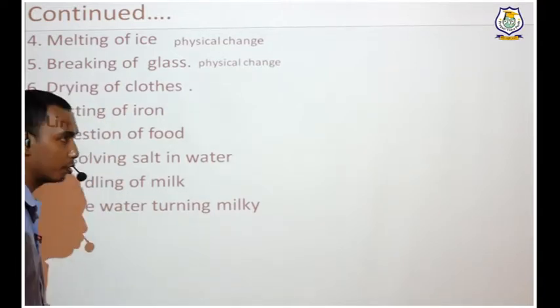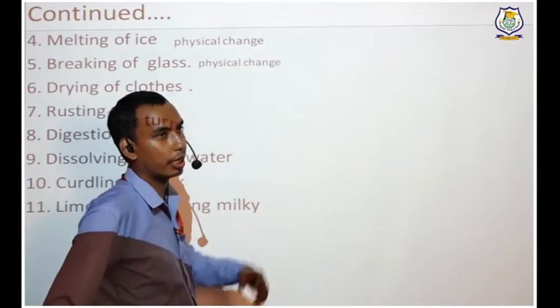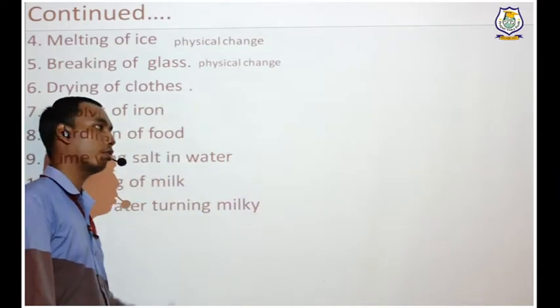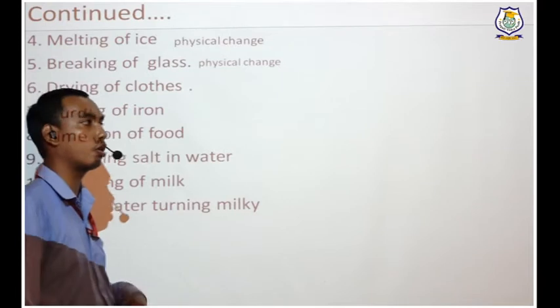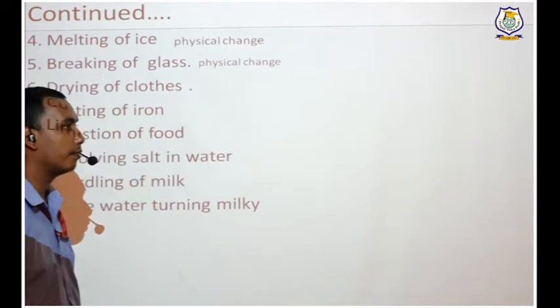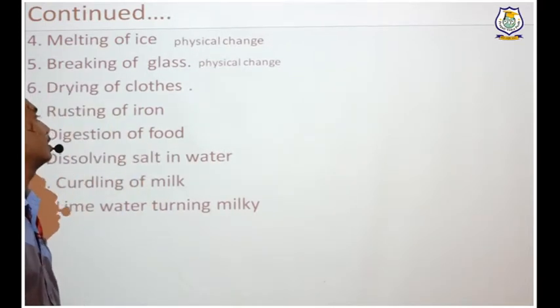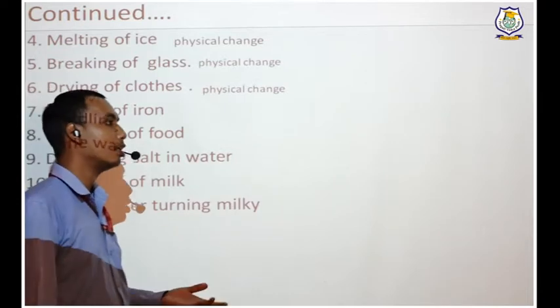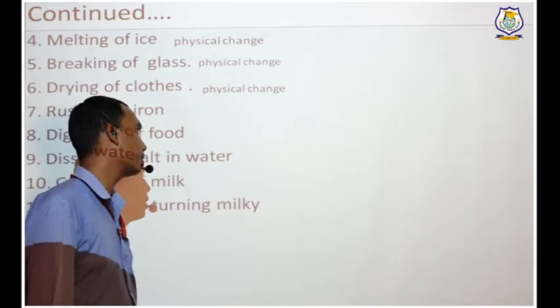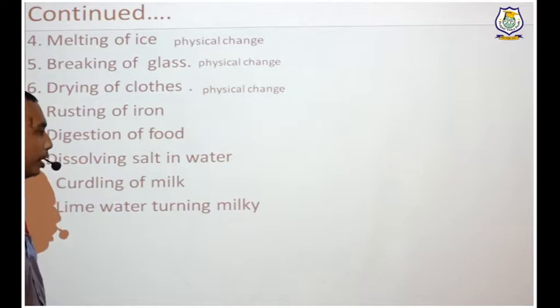Next, drying of clothes. You have wet clothes and you keep them under the sun. Will the cloth material change? Will it turn from cotton to wool? No. So what type of change? It is a physical change, because only the water will get removed, it will evaporate. So it will remain the same, physical change.